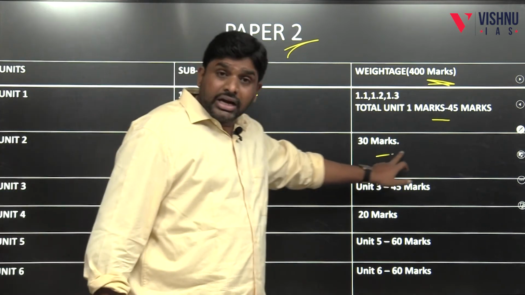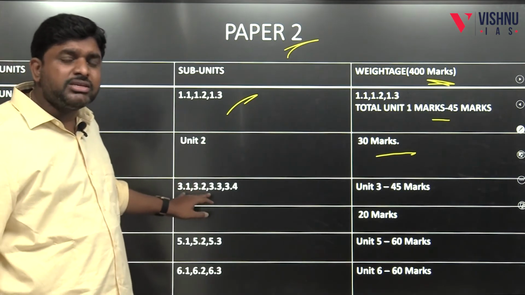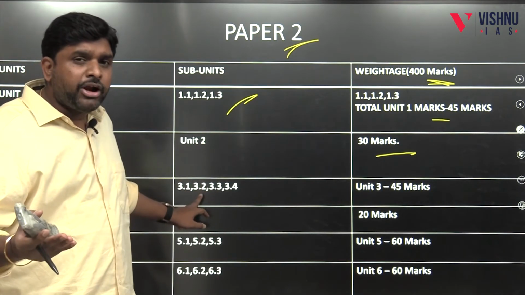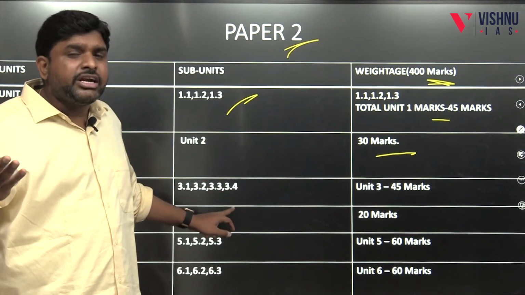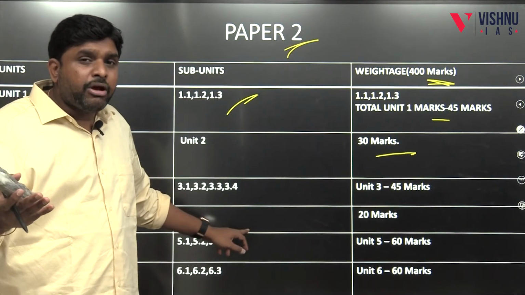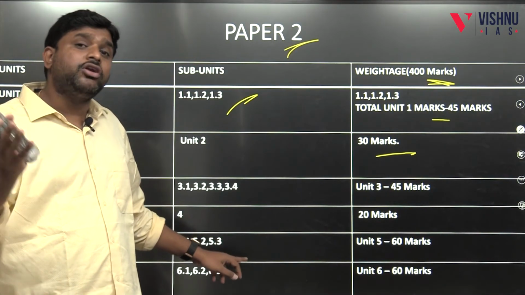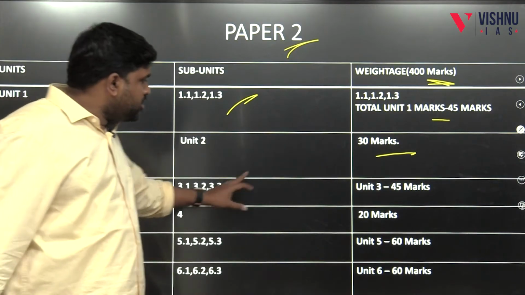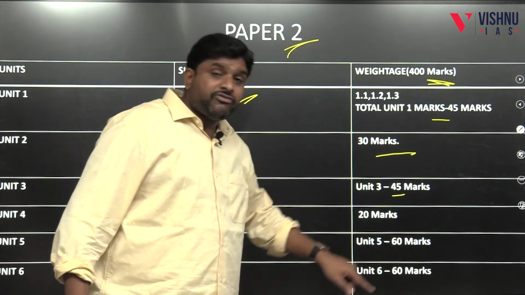It constitutes 30 marks. Unit number 3, we have 4 subunits. 3.1 is about the Hindu social system, 3.2 is about the caste system, 3.3 is about the nature, man, spirit complex and sacred complex, 3.4 is about the impact of Buddhism, Jainism, Christianity and Islam on the Indian social system, which together is very, very important, and carries 45 marks.